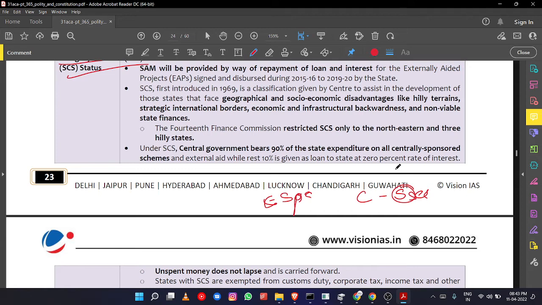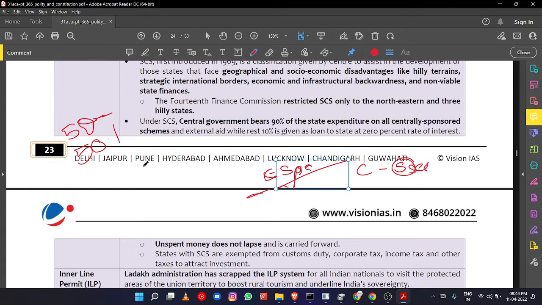Okay, if any scheme is passed under the category of centrally sponsored scheme, then what will happen? Both state and center have to bear the burden. 50-50 transfer will be there, or 60-40 will be there. 60% expenditure is taken up by the central government and 40% by the state government. Like that, depending upon the state concerned, there will be expenditure sharing.